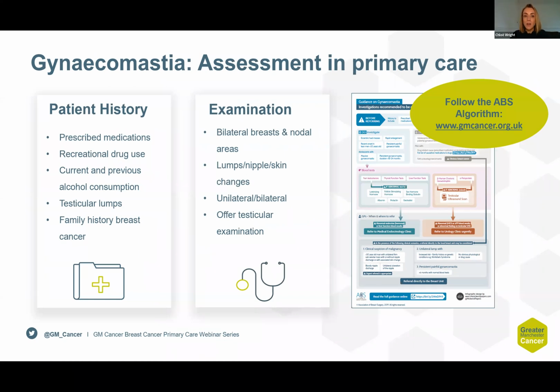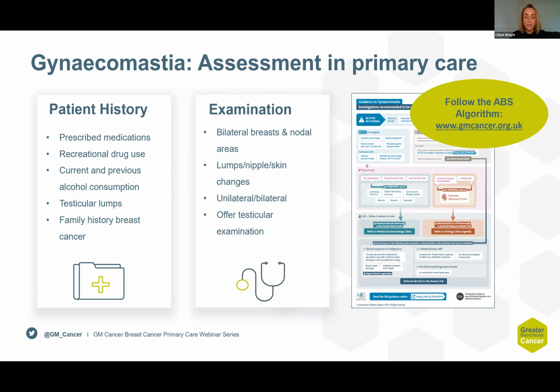The assessment of gynaecomastia in primary care is really well supported by guidance that is written by the Association of Breast Surgery and available on their website. A summary infographic is available at the gmcancer.org.uk website. The assessment, of course, starts with patient history, review of prescribed medications, questions about recreational drug use and